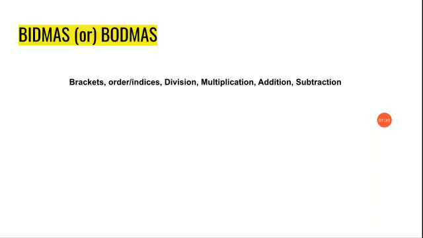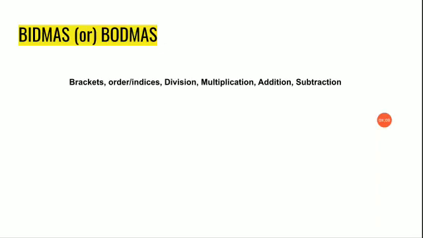You can call it BODMAS. I'll tell you the expansion now. In this BODMAS, B stands for brackets. And O or I: in our textbook it is given as BIDMAS, so we will follow BIDMAS itself. I stands for indices, D stands for division, M for multiplication, A for addition and S for subtraction.